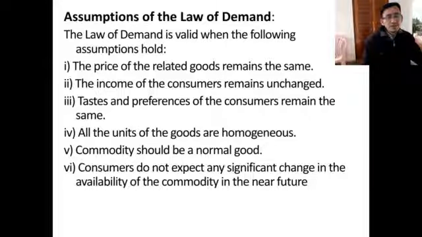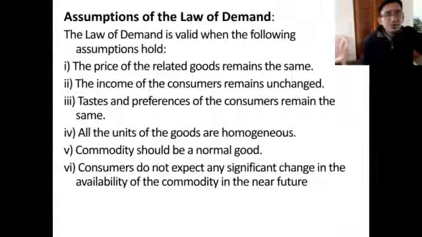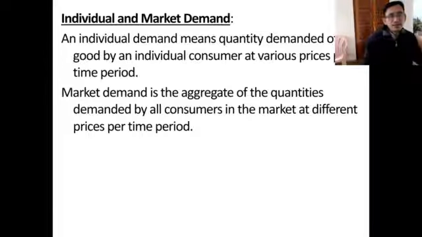Okay, then we have two kinds of demand: individual demand and market demand.